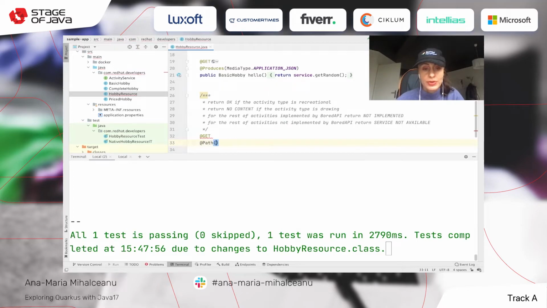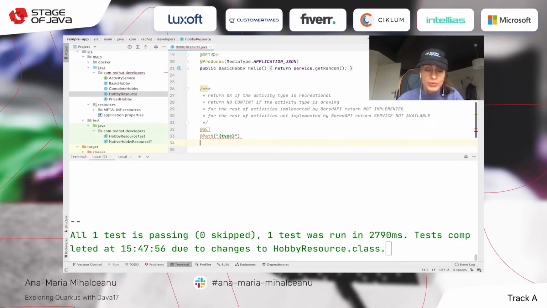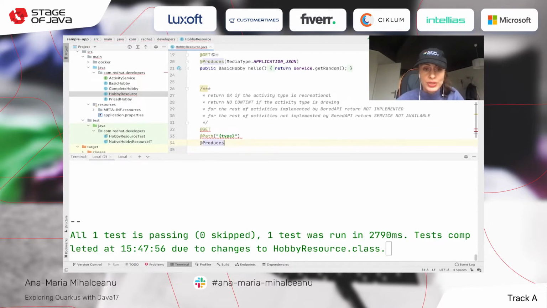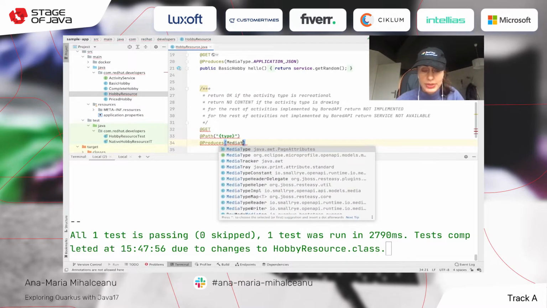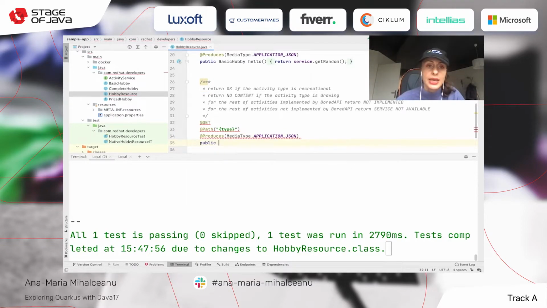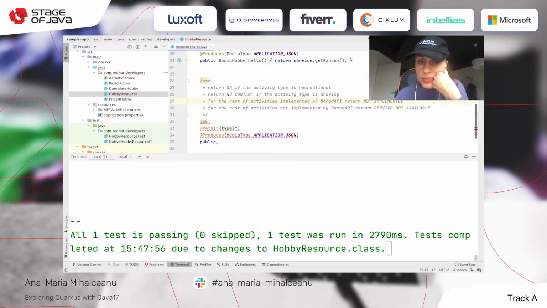Let's go firstly with GET. Put a path for our service where we can put the type, because we actually are returning things by type. And it produces MediaType.APPLICATION_JSON, and say public, what kind of thing I want. Well, looking at this, I cannot return one of the DTOs anymore because I return different types of contents.